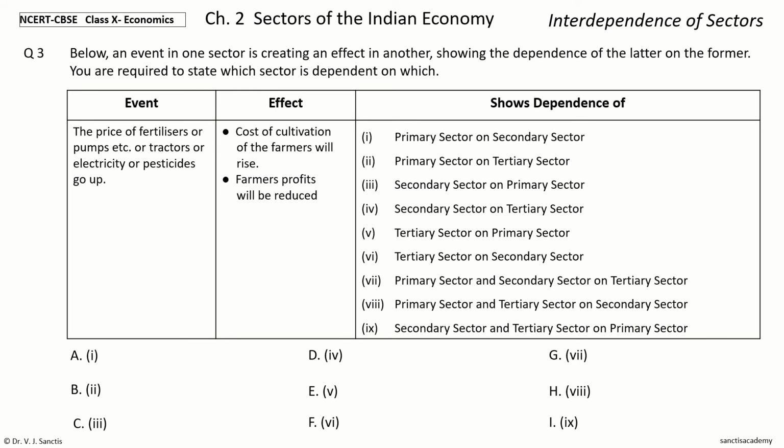Your time begins now. And the answer is option A, number 1.